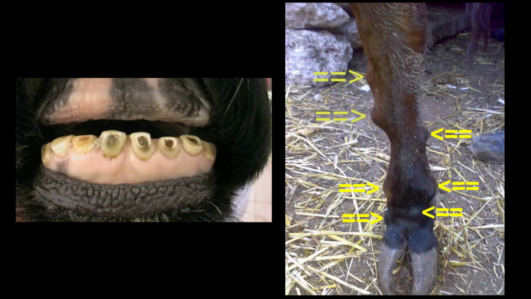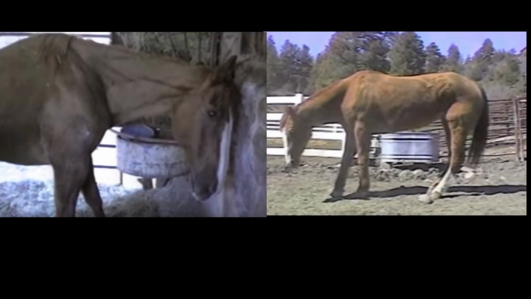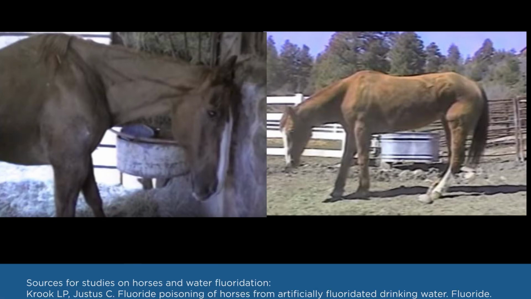Cattle are recognized for being particularly susceptible. These photos by L. Mahan show the effects of fluoride exposure on cattle and were collected by using Mahan's contributions to public domain photos. Horses exhibiting dental fluorosis and other crippling symptoms of fluoride toxicity have been studied in Colorado and Texas. In both cases, when artificial water fluoridation was replaced with low fluoride well water, the surviving horses experienced drastic health improvements. These photos are from the documentary Poison Horses, which is available online. These photos are courtesy of David Kennedy, DDS.